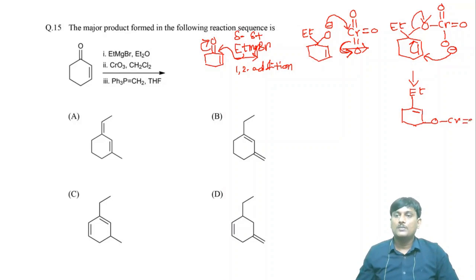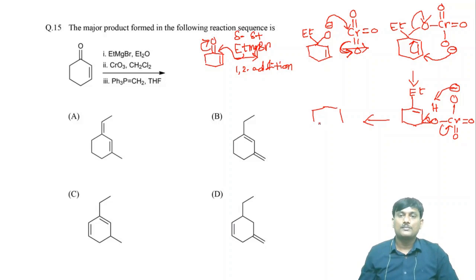This one is double bond O, here double bond O, and here you have O minus. This O minus abstracts a proton, and these electrons move towards oxygen, and these electrons come towards chromium. So finally you will get this, the ethyl, and this one is a double bond. Here you will get double bond O, and the remaining part you will get.